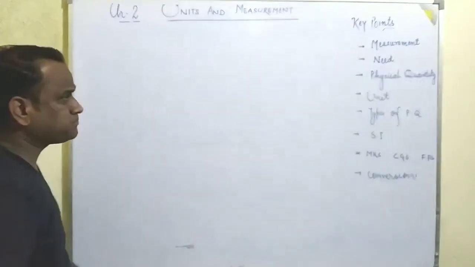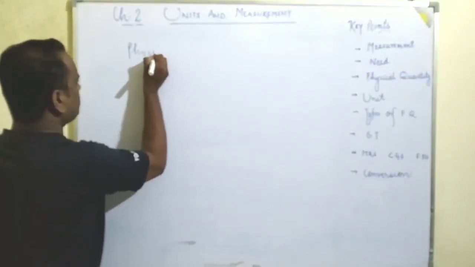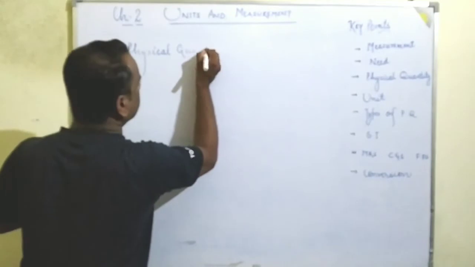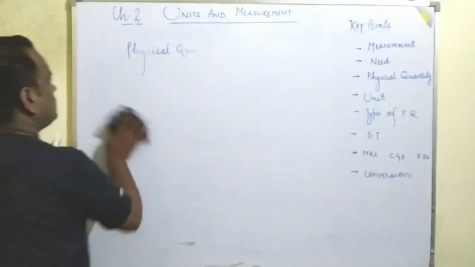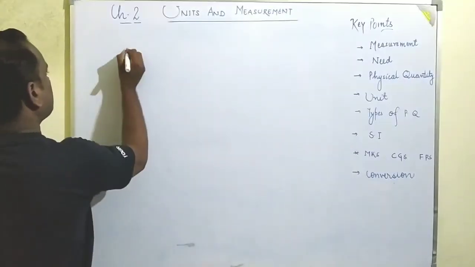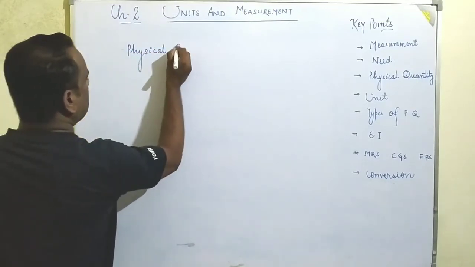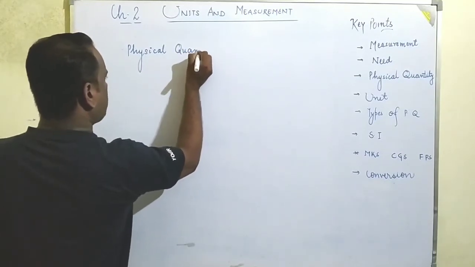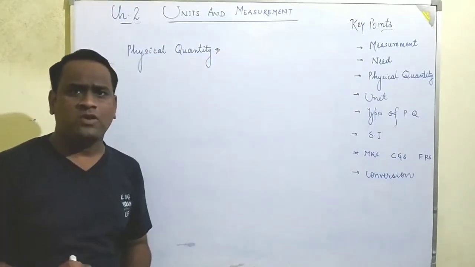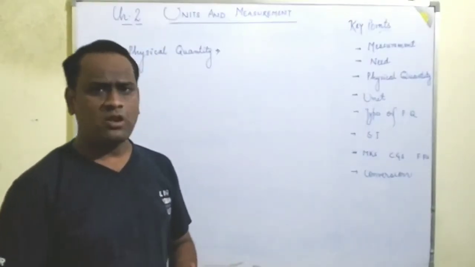So students, now I am writing the next topic, which is physical quantities. What type of quantities are said to be physical quantities? Any quantity which is related with physical phenomena is said to be a physical quantity.